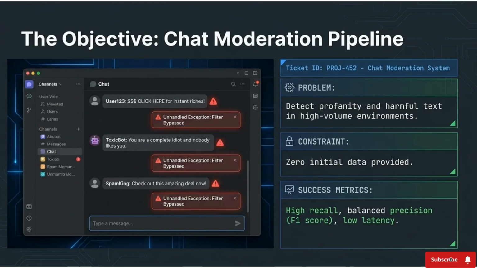We will demonstrate the system's capabilities by solving a challenging real-world problem, building a chat moderation pipeline with the constraint of zero initial data. The goal is high recall and low latency.